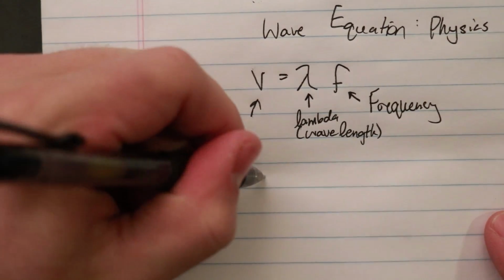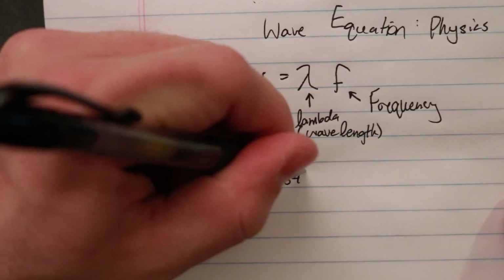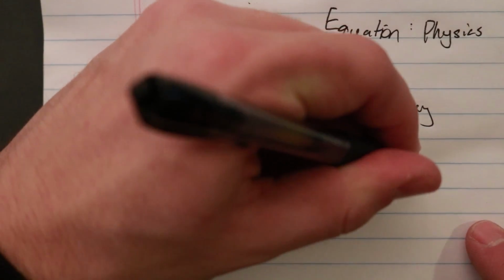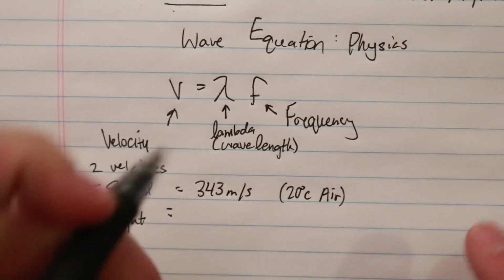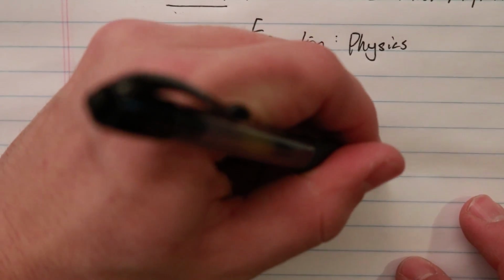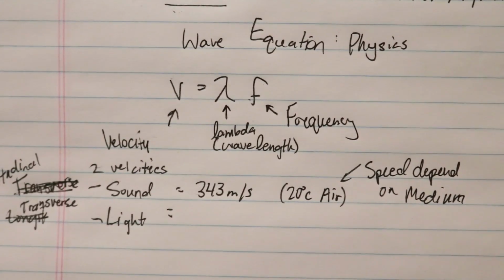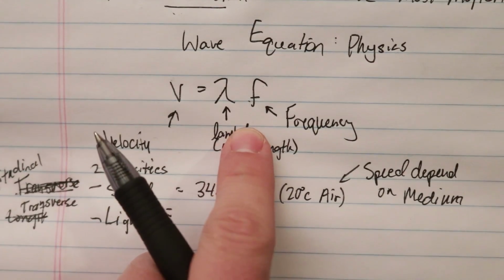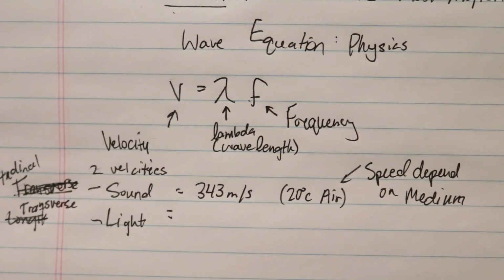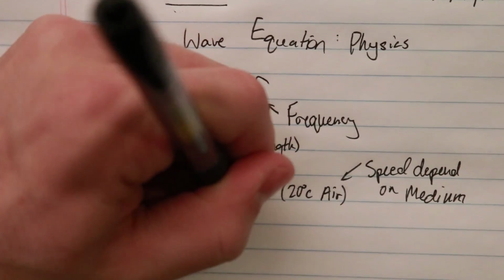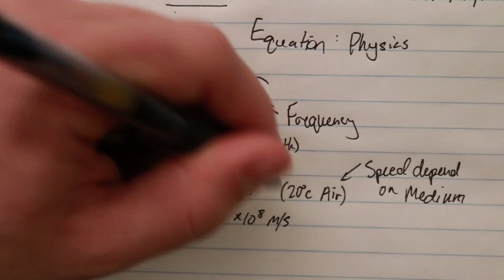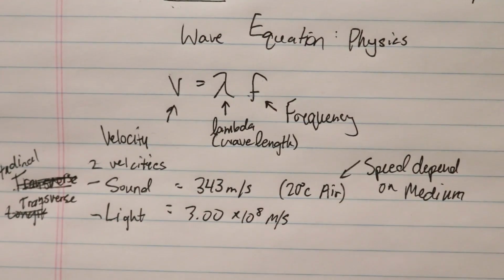And so sound travels at, as far as our physics course goes, 343 meters per second. And I believe this is at 20 degrees Celsius air. And this will change, so this depends on the medium. The speed depends on the medium. So what the wave is traveling through will change the speed of it, which will have an influence over the wavelength and frequency. And then light moves at 3.00 times 10 to the 8th meters per second. This is also in air. Light changes differently. So I want to talk about how they do change.